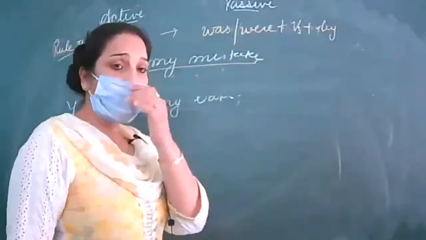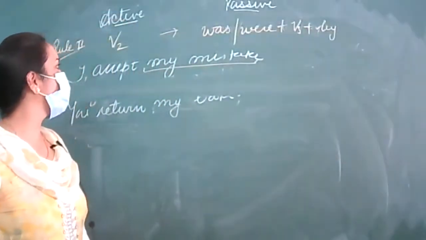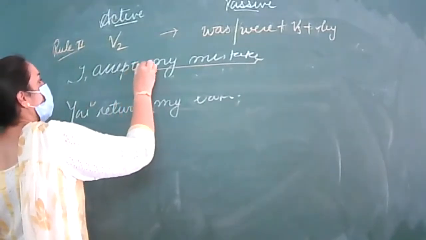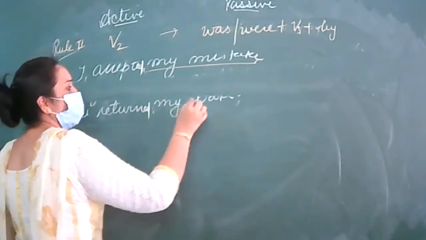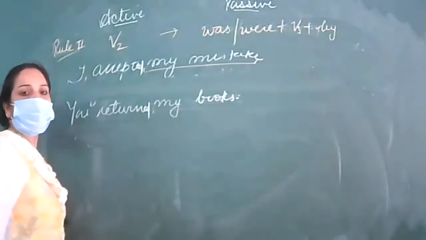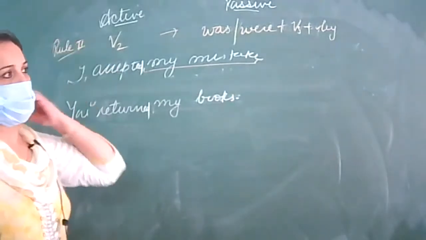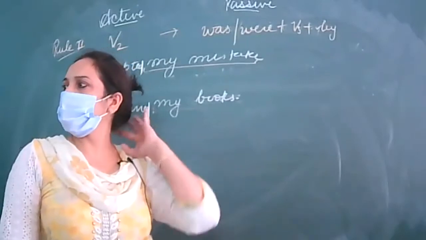Now write down this rule and write down the example. Example I'm going to share with you: I accepted my mistake and you returned my books. Now change it by following this rule. Take your time, solve, then I will be discussing it with you.